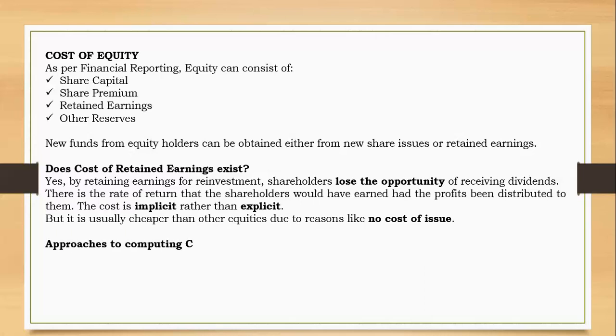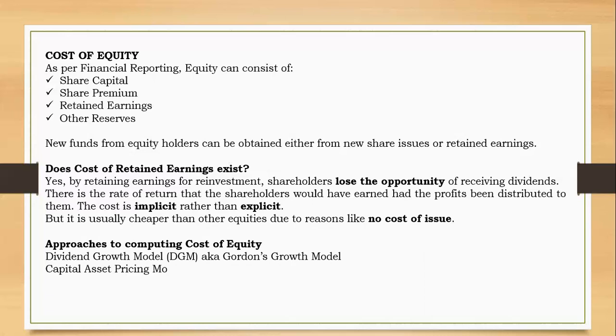Now let's take a look at the approaches that we'll use to compute the cost of equity. We usually use two approaches: the dividend growth model, sometimes also called the dividend valuation model, which is also known as the Gordon growth model. But also you have the capital asset pricing model. These two models are very essential, especially the capital asset pricing model, because it can be used in a lot of topics, not just cost of capital. Now let's start with the dividend growth model and see how it usually occurs.